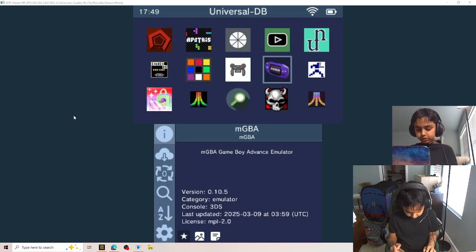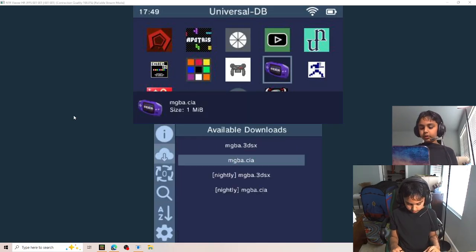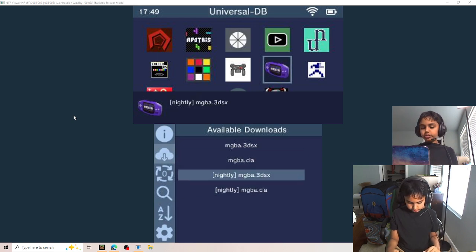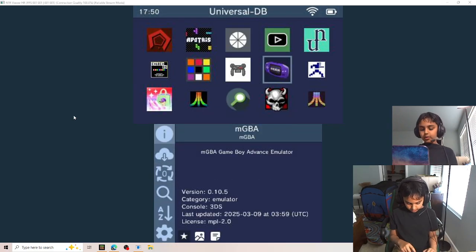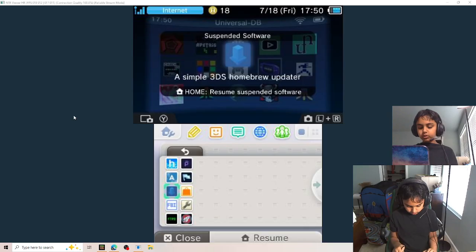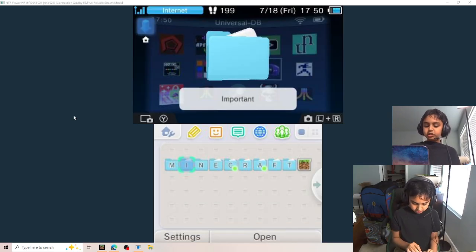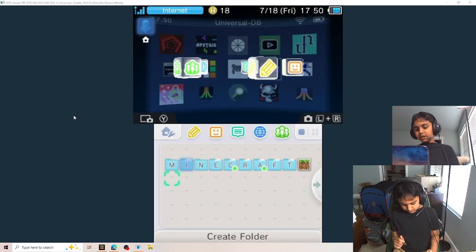It's pretty close to the start. It's a Game Boy Advance emulator, so go ahead and download the .cia file. The nightly ones you shouldn't use, those are basically just in progress. Here's the full thing. Just download that, then go back to your home menu, and there should be new software if you haven't already downloaded it, but I have.